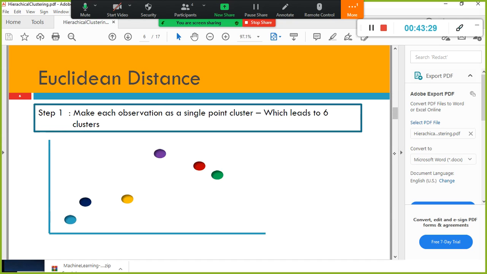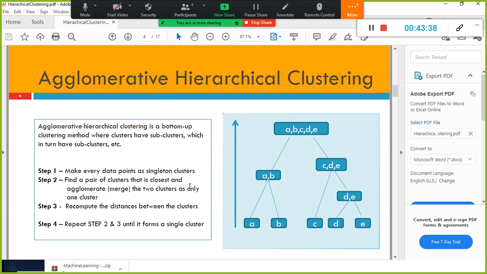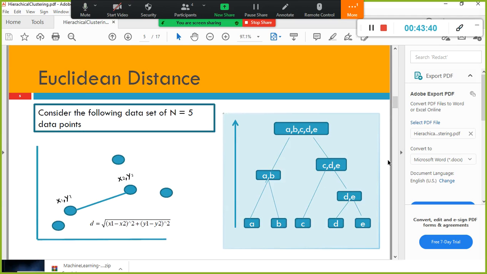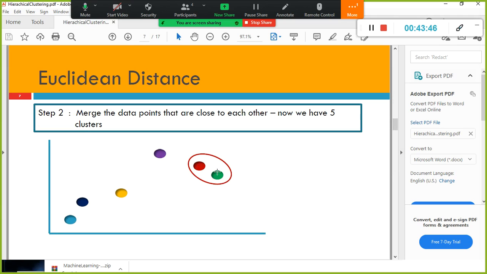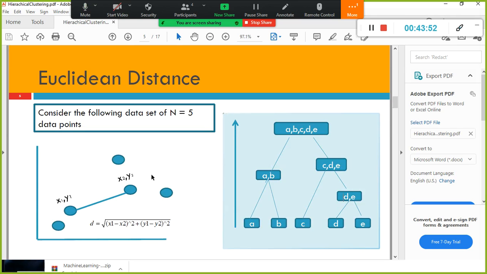Here also the Euclidean distance is used. Look here, each and every observation I have given a different color because each observation is considered a singleton cluster. Everything is a cluster here. Based on the distance, it creates a pair. So these two are closer, and these two are closer, and maybe these two are closer.